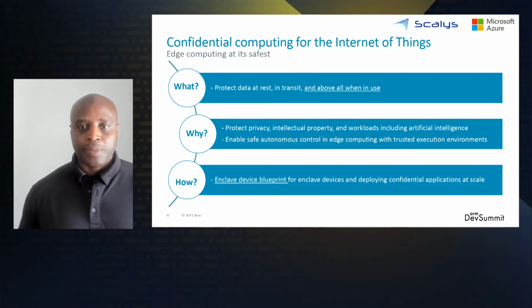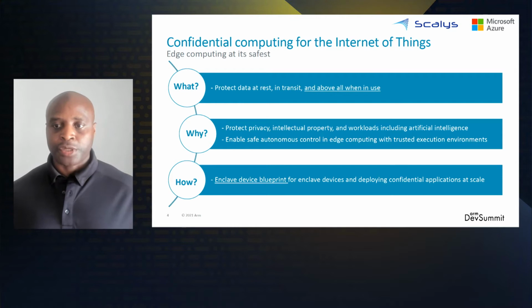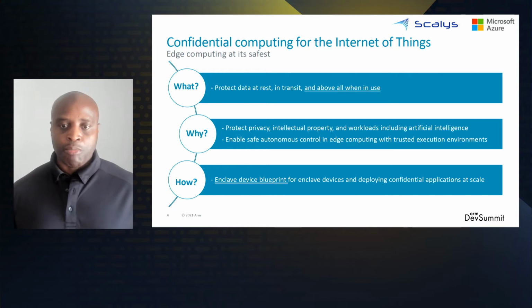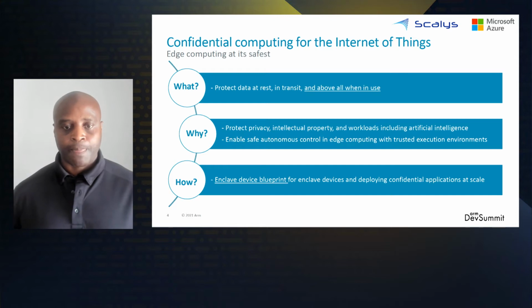Now, let's see how we plan to make confidential computing mainstream for the intelligent edge. The nature of confidential computing demands the right infrastructure for tamper-resistant isolation of confidential workloads. Cloud solution providers build and operate these infrastructures for their customers to deploy confidential workloads in the cloud. For edge computing, the solution builder must provide their own infrastructure in the form of capable devices.